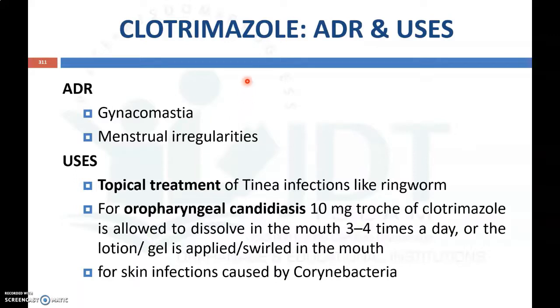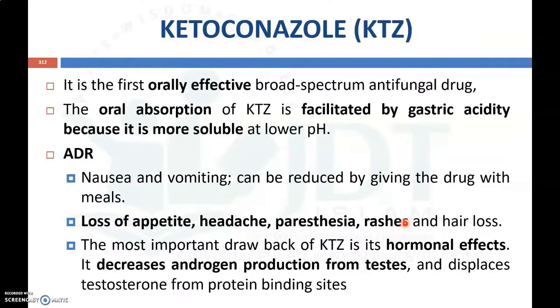Now coming to the adverse drug reactions, clotrimazole will produce gynecomastia and menstrual irregularities. As for uses, clotrimazole is used for the topical treatment of tinea infections like ringworm, and for oropharyngeal candidiasis, usually 10 mg doses of clotrimazole are dissolved in the mouth 3 to 4 times a day, or used as a lotion or gel applied in the mouth. It is also used for skin infections caused by corynebacteria. So these are the uses of clotrimazole.